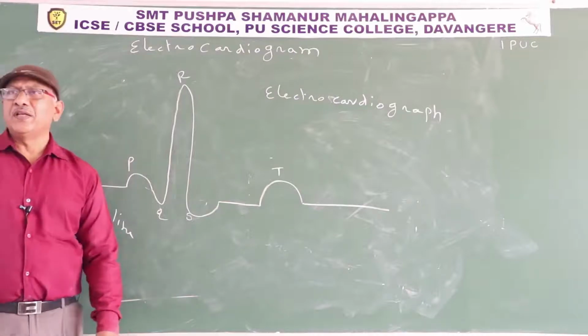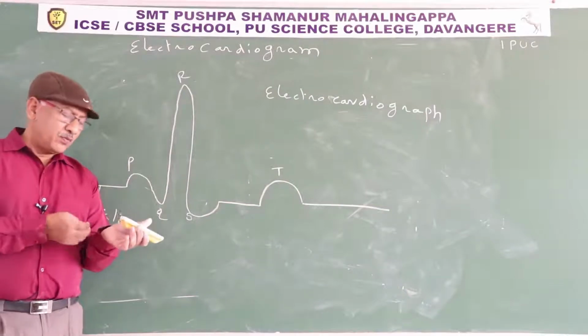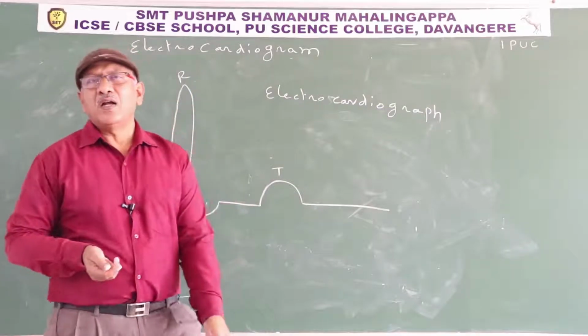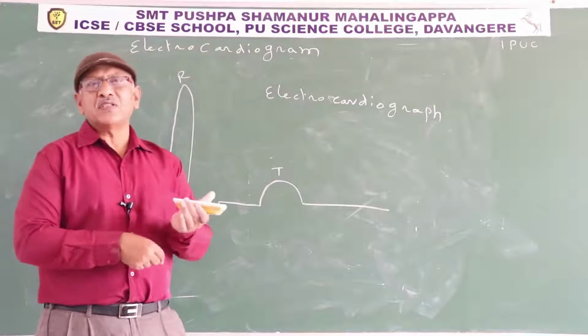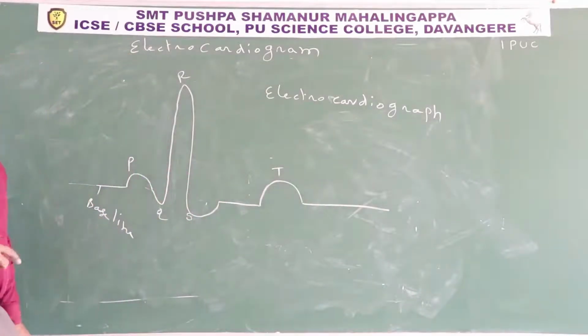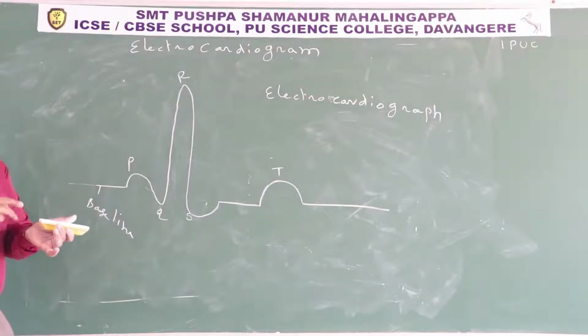Now generally they use a minimum of 3 lead electrodes. They keep one lead electrode on the left wrist, another on the right wrist, and one on the left ankle. They tie the lead electrodes with the help of a strap. To know the electrical activity accurately, they use some additional lead electrodes on the chest. Truly they use 12 lead electrodes. In our textbook, a minimum of 3 lead electrodes is given.